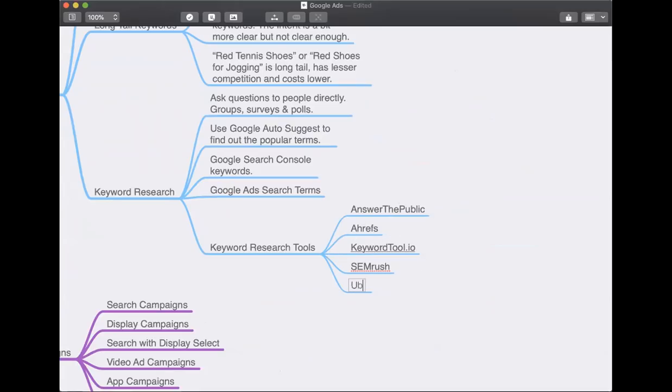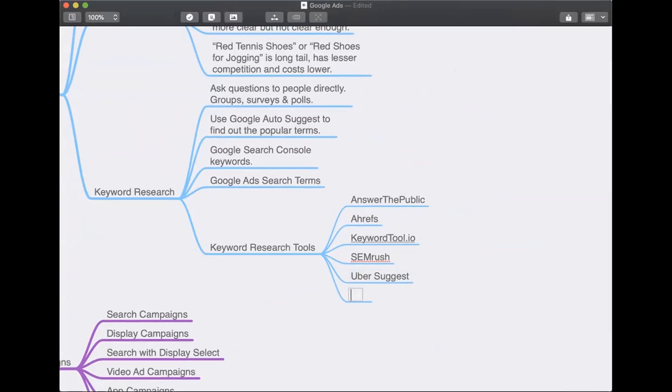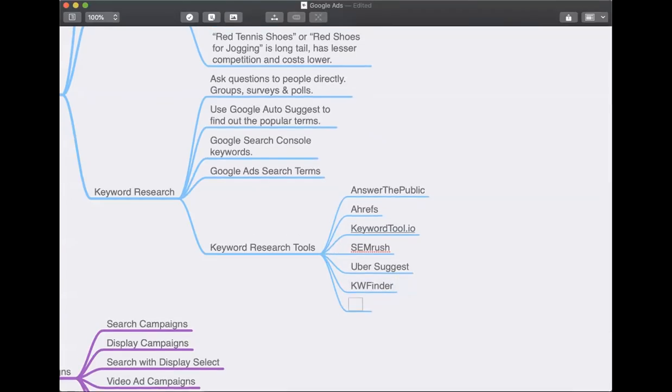So we have this thing called Ubersuggest as well. Yes, we have KW Finder. So that is one keyword research tool. We have Longtail Pro. Longtail Pro is a very good keyword research tool, which I have used. All right. And we have Moz as well.